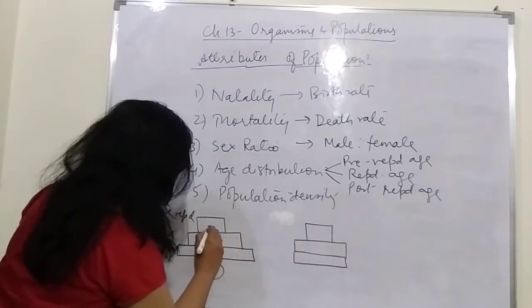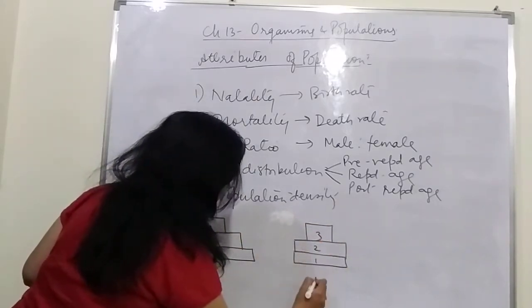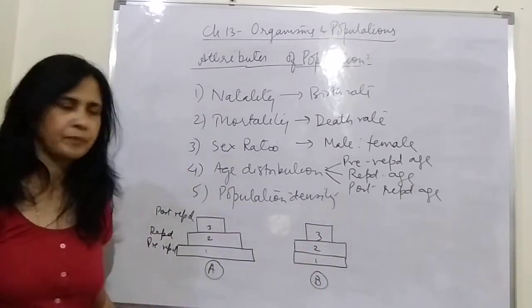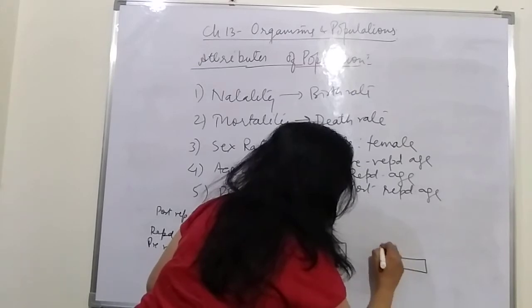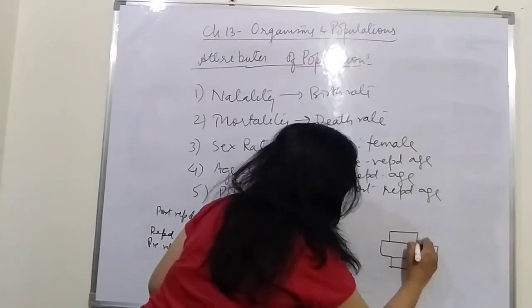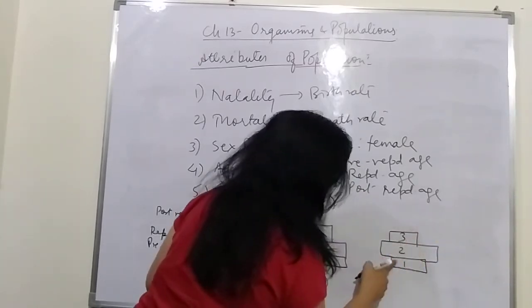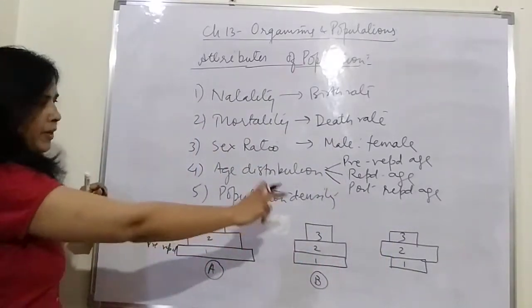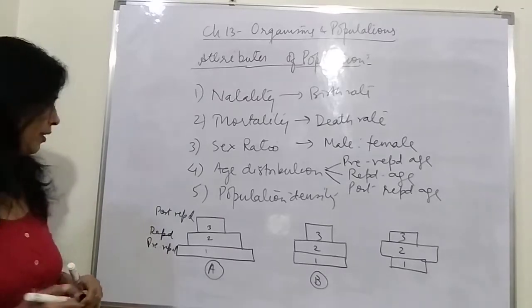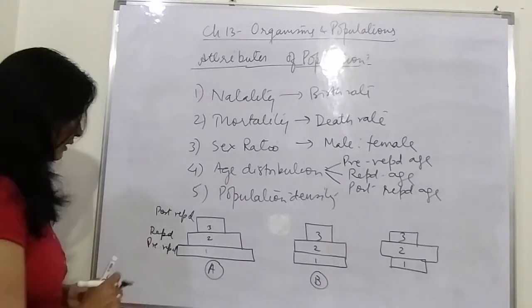This is 1, 2 and 3, 1, 2 and 3. This is country B. And another example of age distribution is this one, with pre-reproductive, reproductive and post-reproductive.